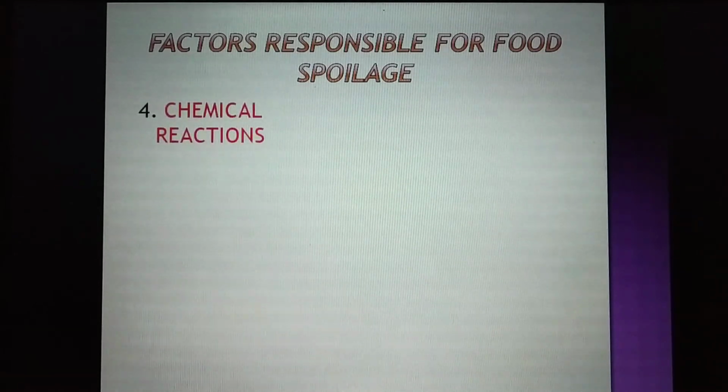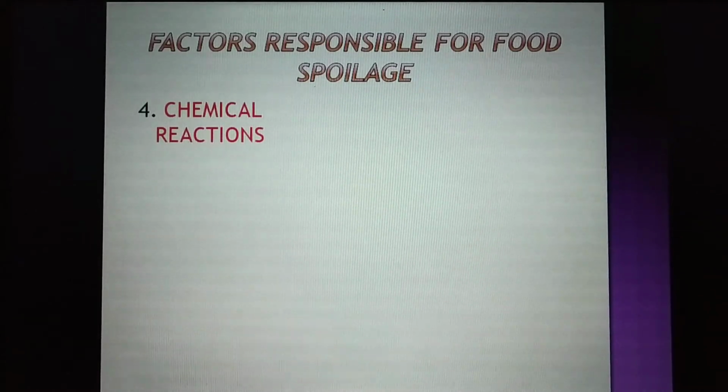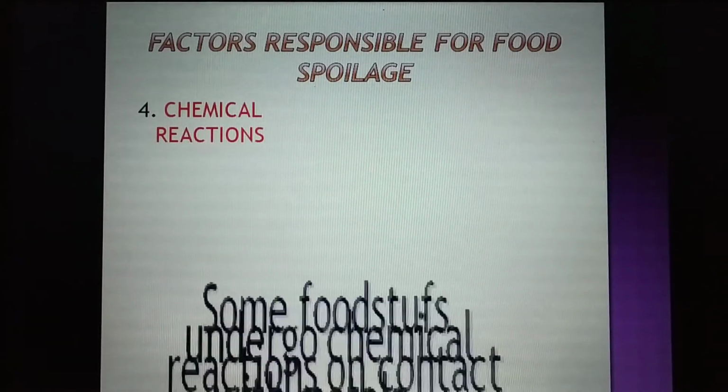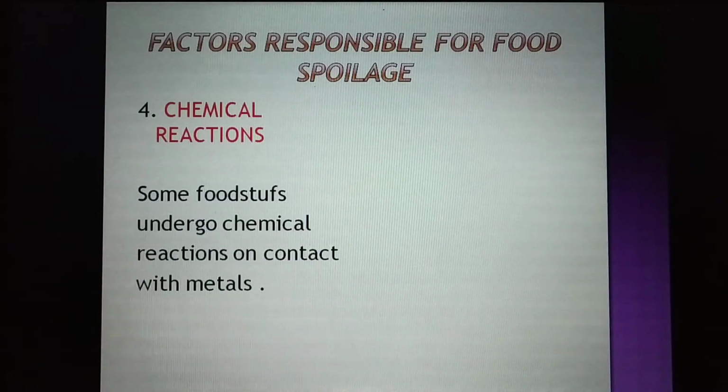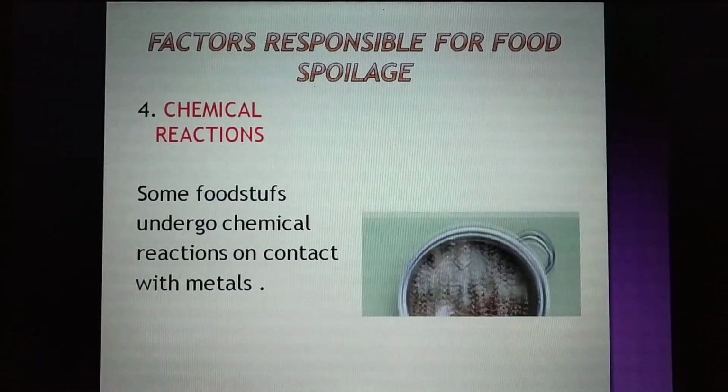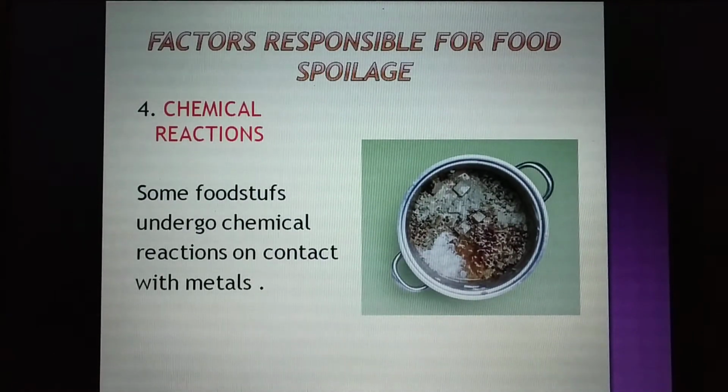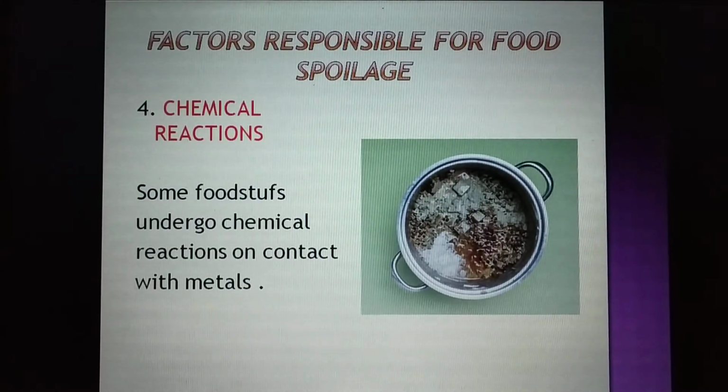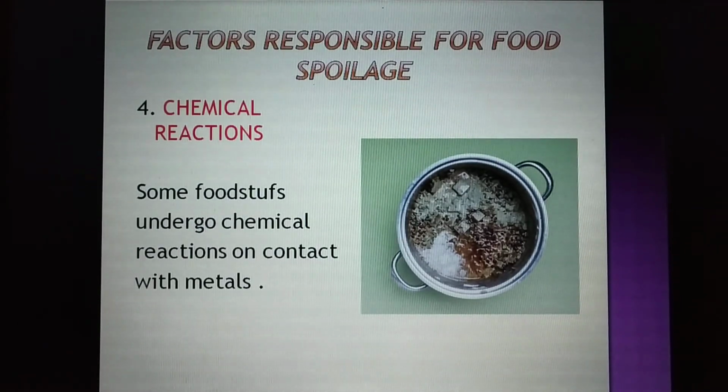Chemical reactions. Sometimes you might have seen your mother keeping milk or certain kinds of foodstuffs in a certain type of vessel only. Why does that happen? Because some foodstuffs undergo chemical reactions on contact with metals. So they need to be stored in a proper container. For example, curd or milk needs to be stored in a proper kind of vessel. Otherwise, if it reacts with an improper metal, it gets spoiled very easily.